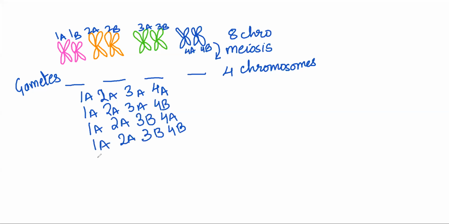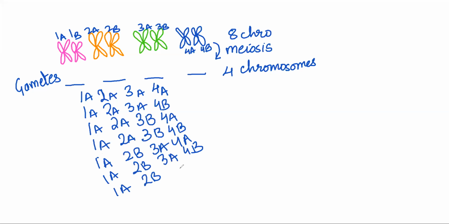Then 1A, 2B, 3A, 4A; 1A, 2B, 3A, 4B; 1A, 2B, 3B, 4A; and 1A, 2B, 3B, 4B. So if I take 1A, I'm getting 8 combinations.